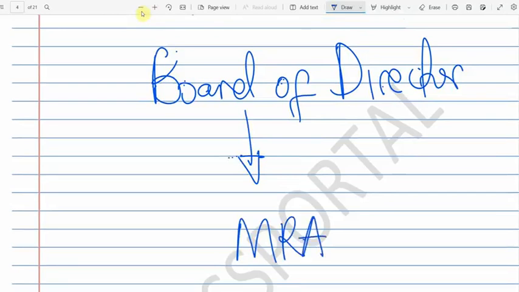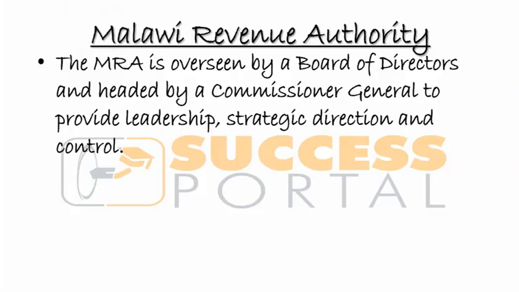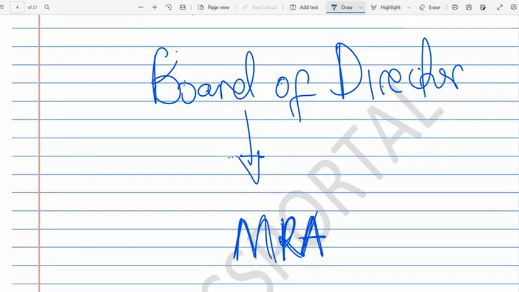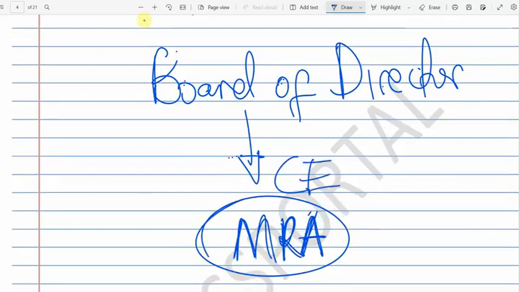So we know that in the formation of a board, we have executive directors and non-executive directors. Overall, it is overseen by this board. In this board, the Commissioner General is the one that heads it. And he is an executive director because he is sort of the CEO of this government agency.